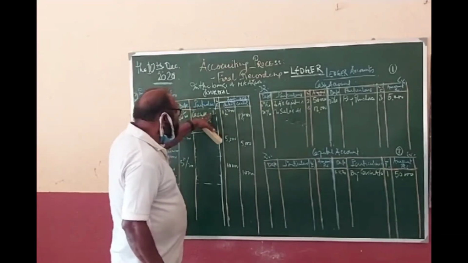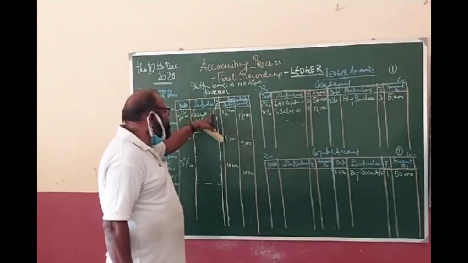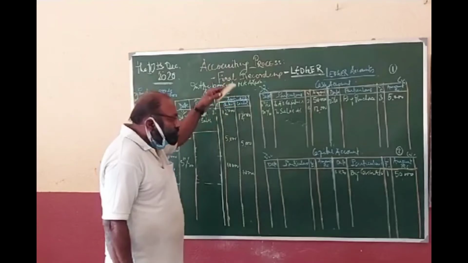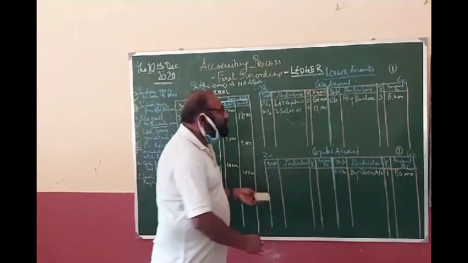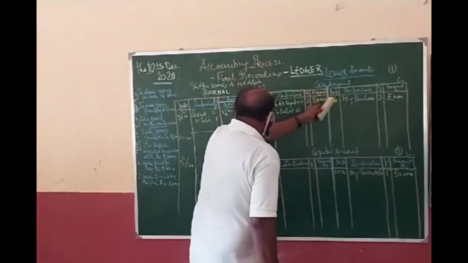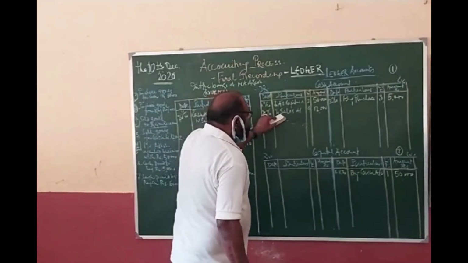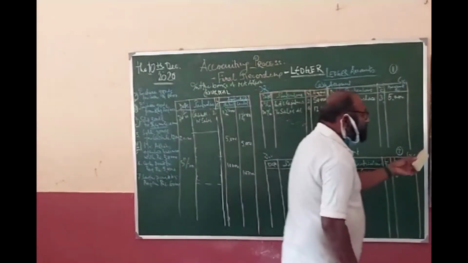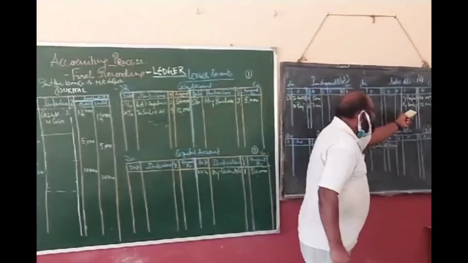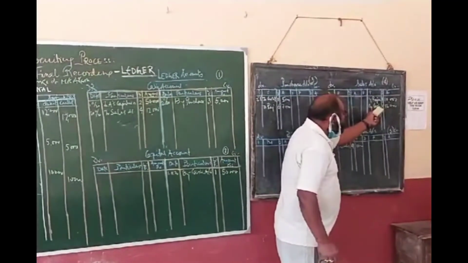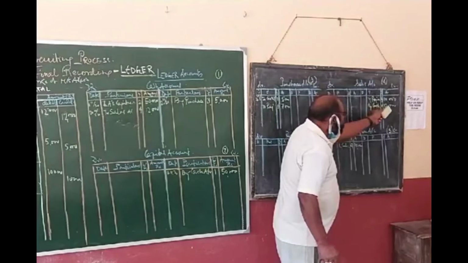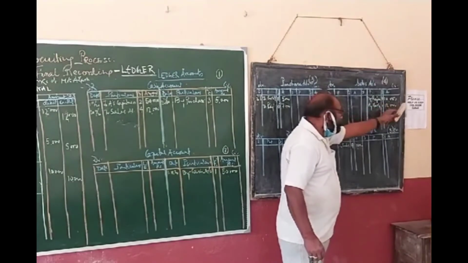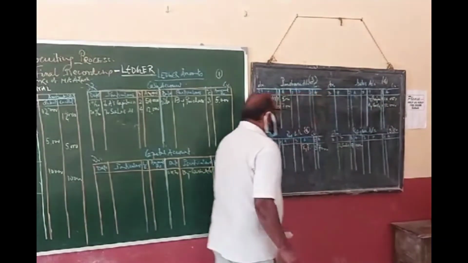Now, we have to have two ledger accounts: one is cash and the other is sales. We have already opened the cash account, so the cash account is debited to sales. And in the sales account, the cash account is debited and the sales account is credited, so it is written "By cash" for sales.